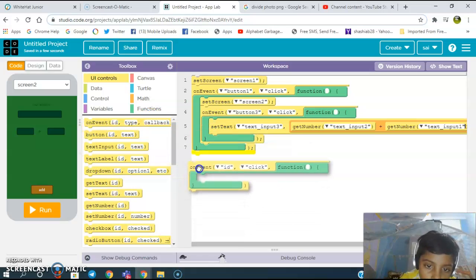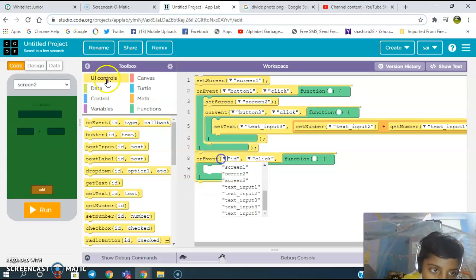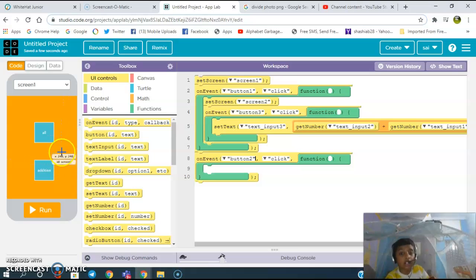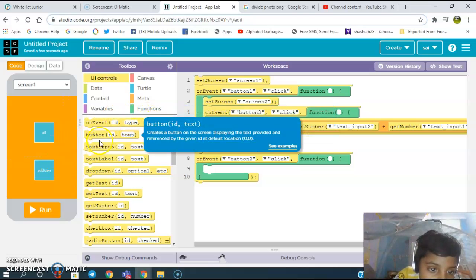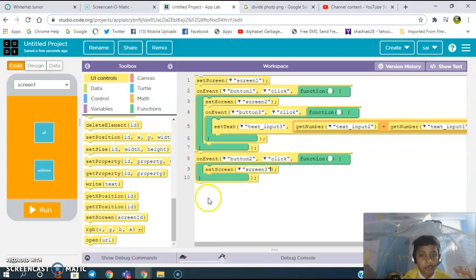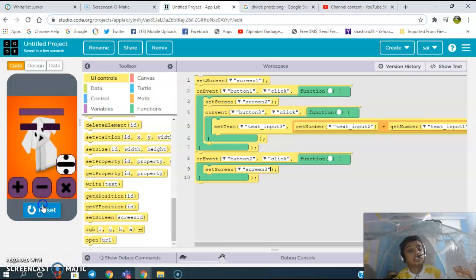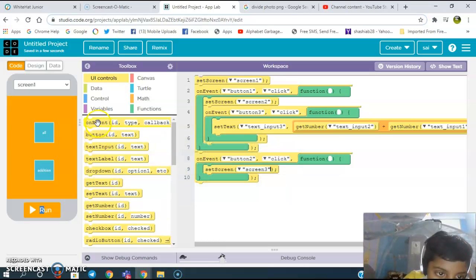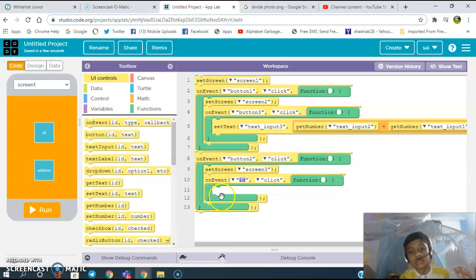Now we have to take another one. On event, the button 2 is clicked. Set screen to screen 3. Let's check. Yes. We are going to complete our code very easily now. Again, check button. We need to do more.